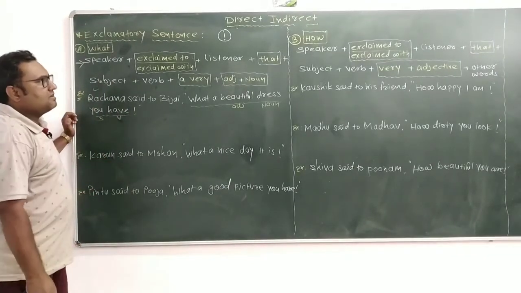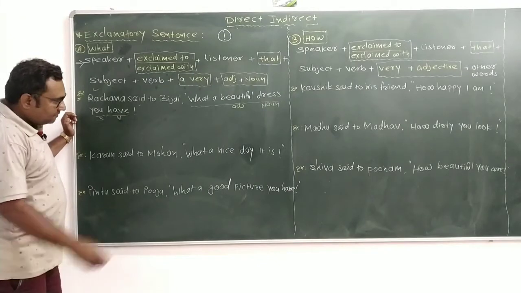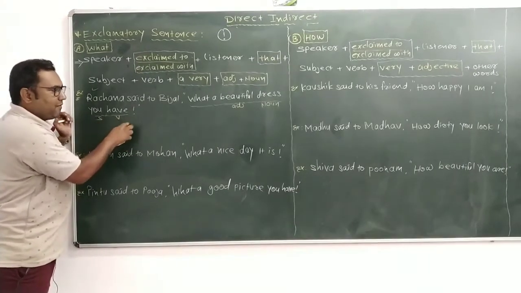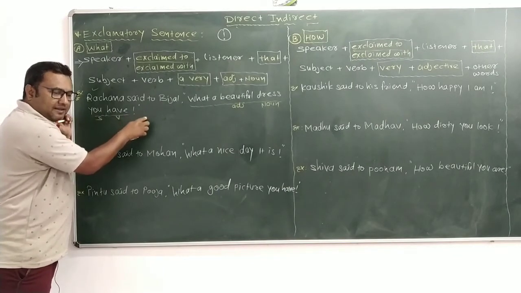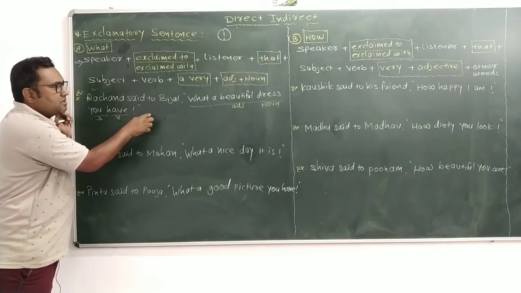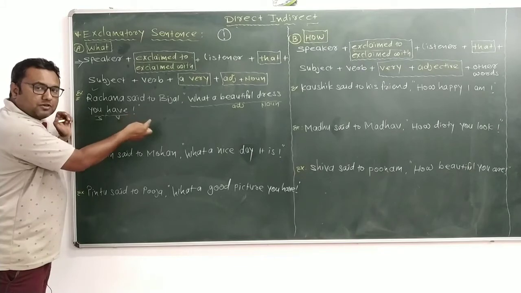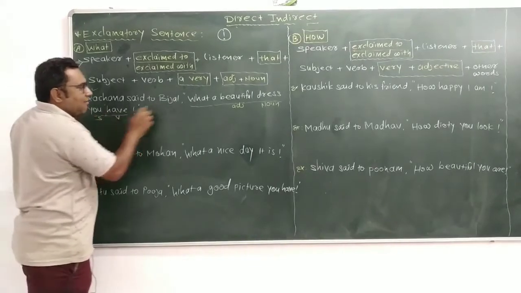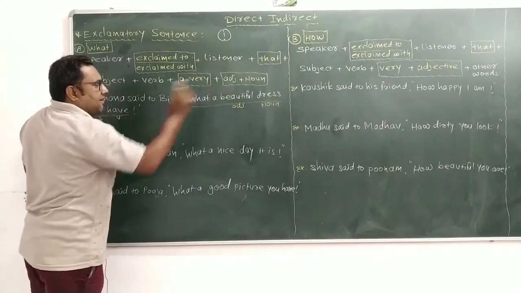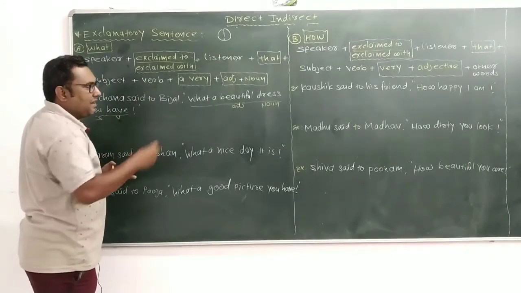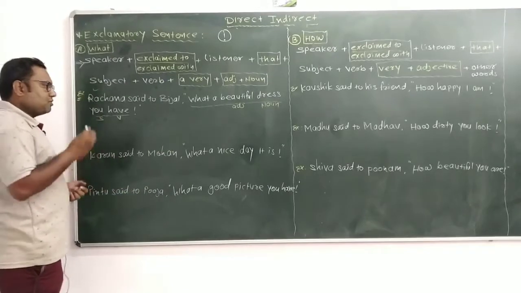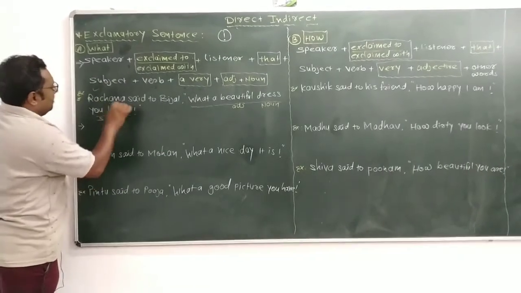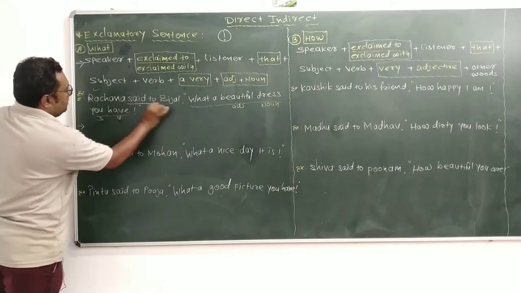In exams, in transformation, it may be asked: what a beautiful dress you have, and in brackets it is given to use affirmative. So when we use an affirmative sentence, first of all we have to add the subject. So you have a beautiful dress. Yes, you have a very beautiful dress. So first of all, these are the rules for the exclamatory sentence.